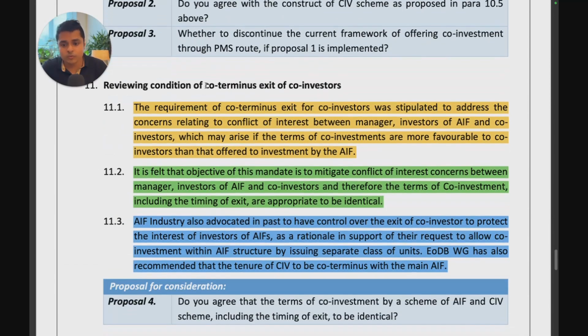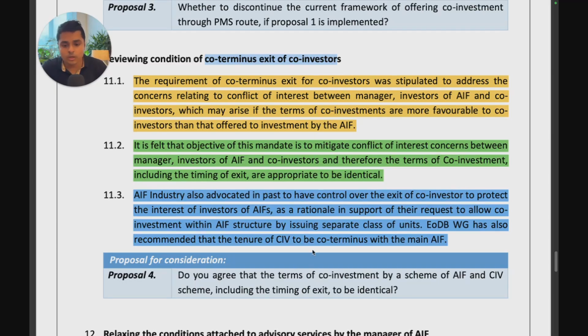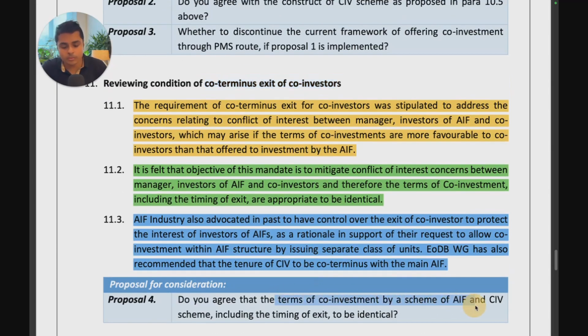Next, reviewing conditions of co-terminus exit. So SEBI actually wants to review whether the exit, the terms of the co-investment by the scheme of the AIF and the co-investment vehicle should be identical, including the time of exit. So they are asking if it should be identical or not. Currently, it is felt that this should be identical to mitigate conflict of interest between the manager, investors of the AIF and co-investors. Therefore, the current structure is there.